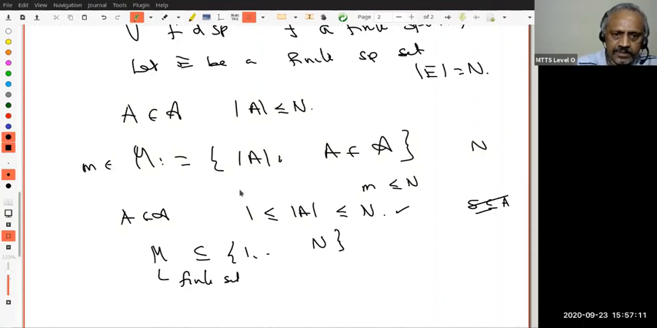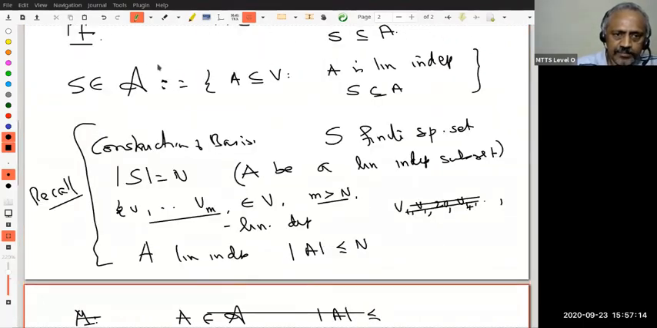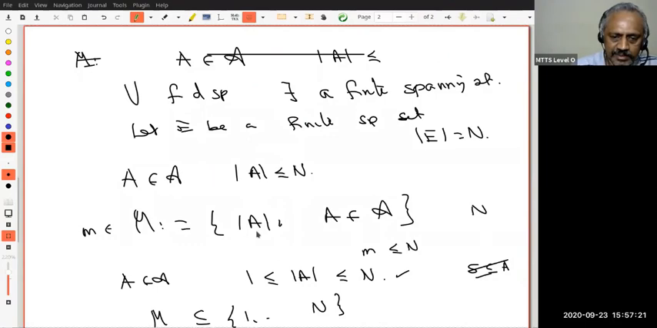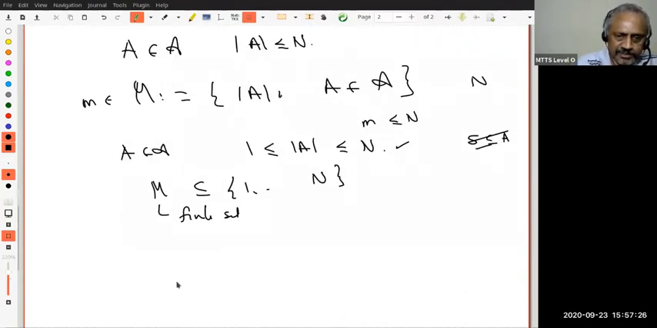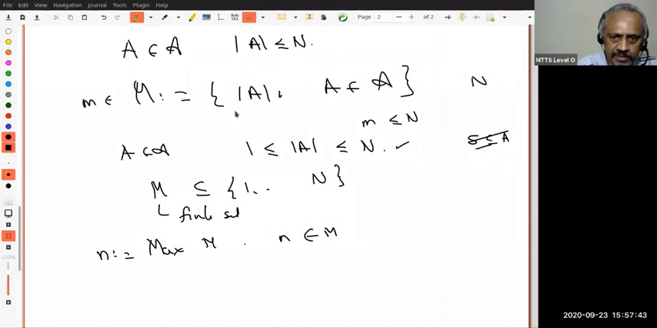Notice that the family script A may be infinite. There may be infinitely many subsets A with this property. But if I look at only the number of elements, then this M is a finite set. Try to appreciate this kind of thing. Therefore, it has a maximum. Let N equal the maximum of M. What does that mean? N is an element of M. If N is an element of M, what does it mean? There exists a set A in script A so that mod A equals N.